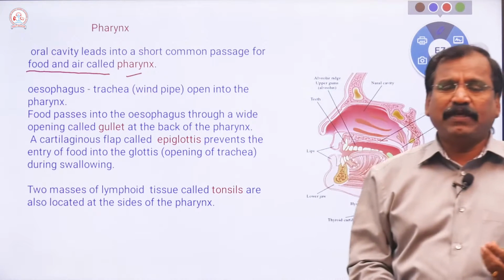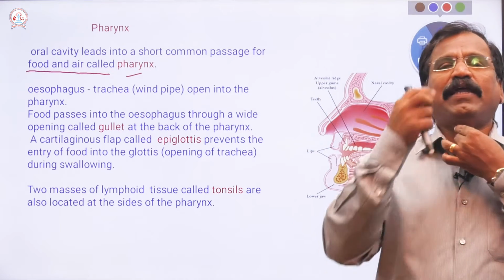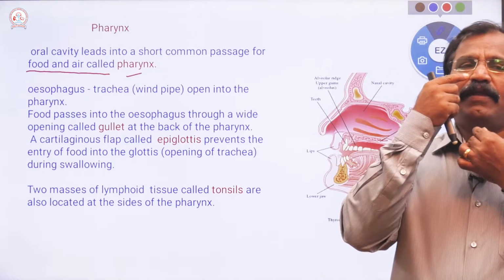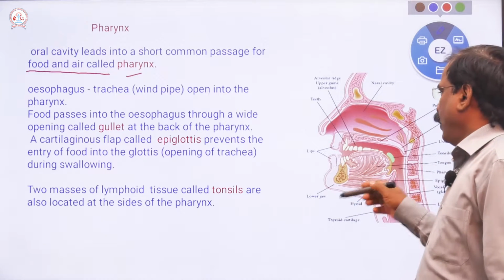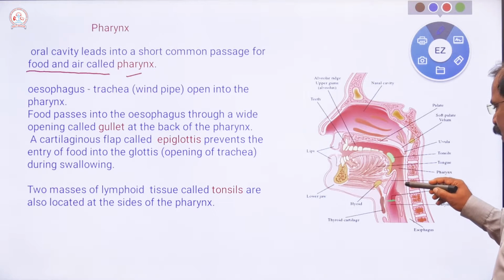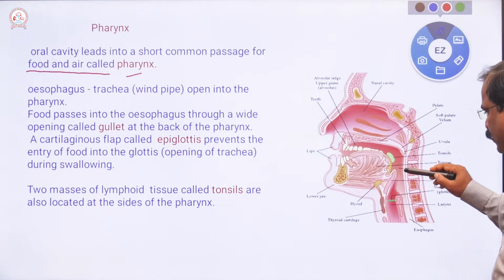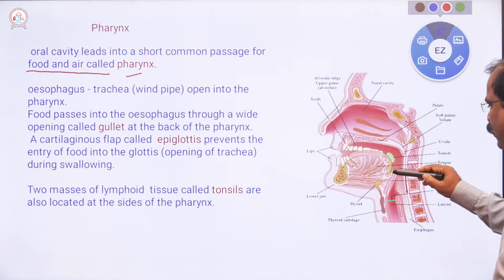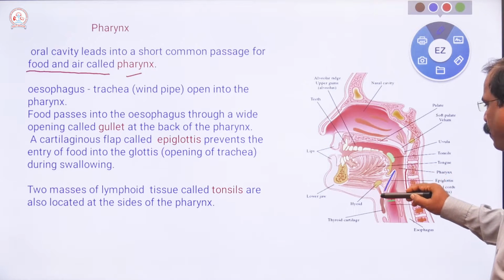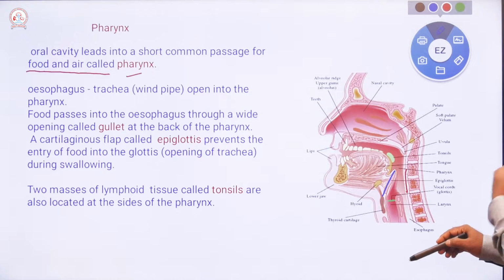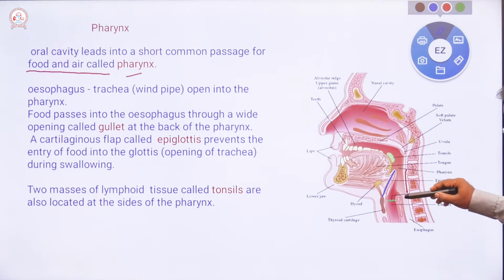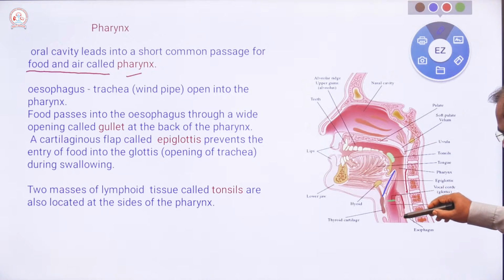That is the pharynx region. The buccal cavity also opens here, and the nasal passage also opens here. It is common for food and air. Exactly this place, the pharynx region, we call it Thondai. Right? So here, see here, this is the esophagus.